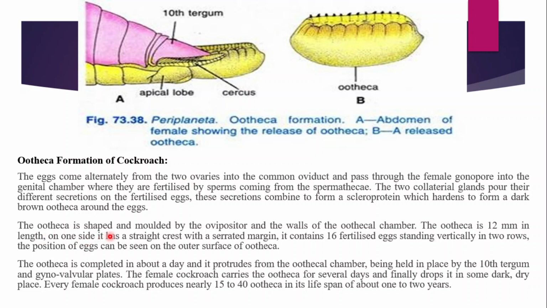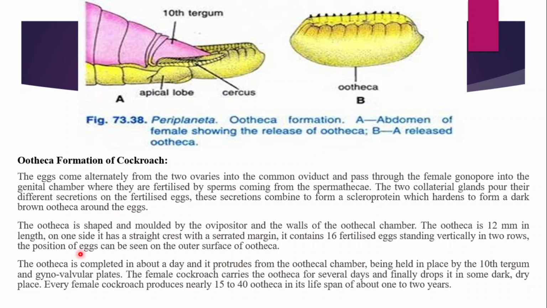So, the ootheca is shaped and molded by the ovipositor and the walls of the oothecal chamber. The ootheca is 12 mm in length. One side has a straight crest and margin. Two rows of eggs can be seen on the outer surface of the ootheca. The ootheca is completed in about a day and it protrudes from the oothecal chamber.